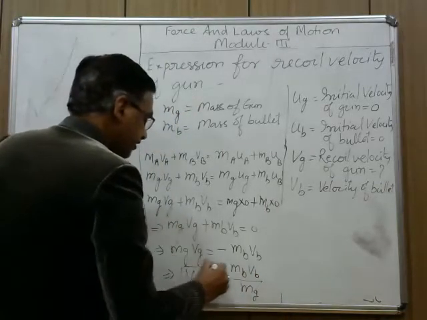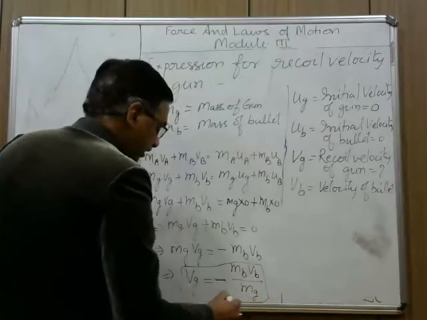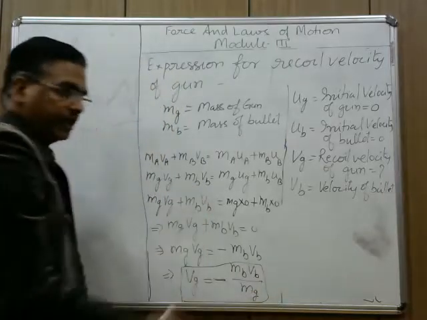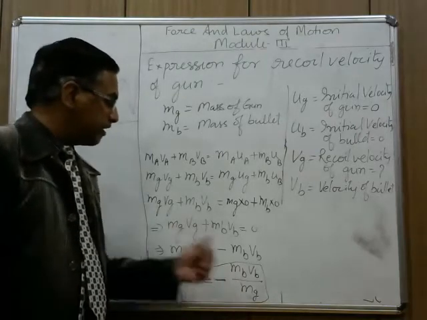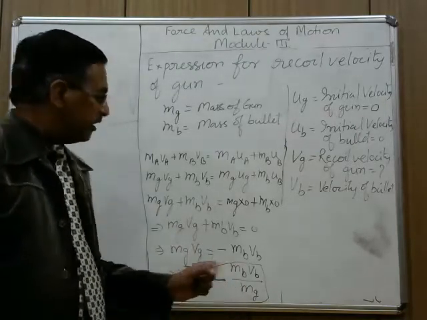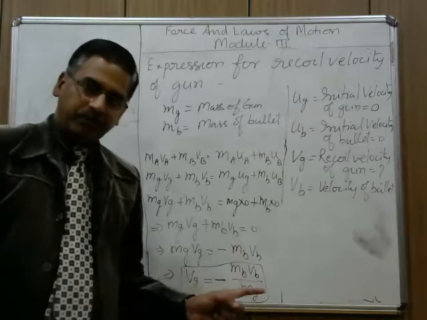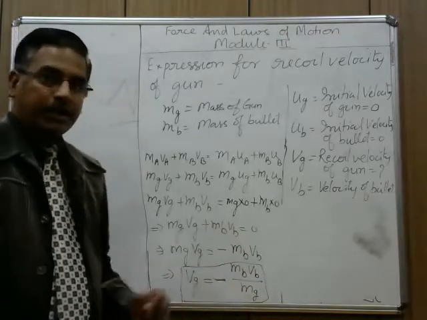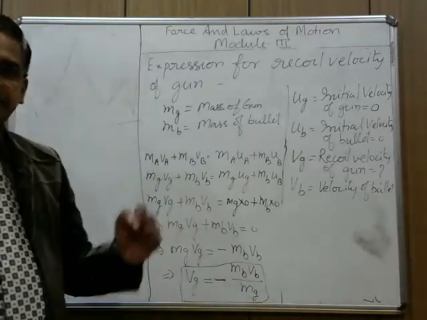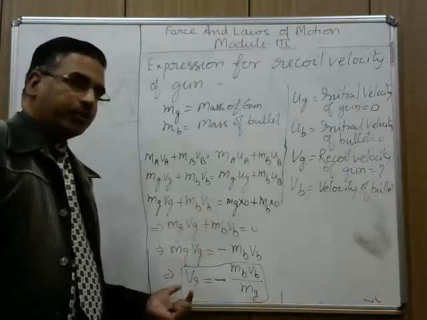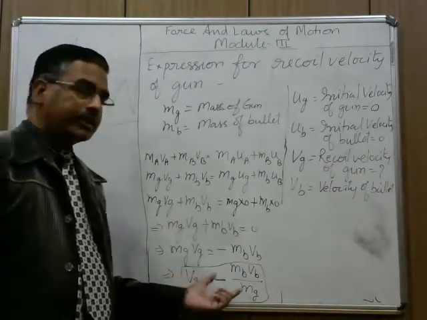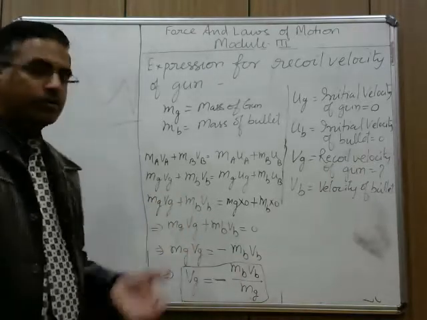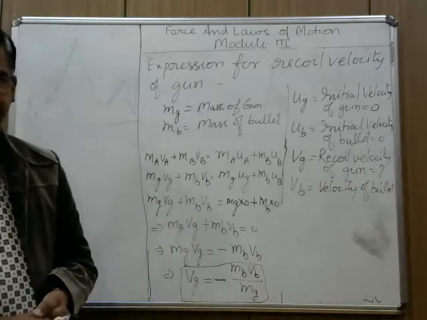This is the expression for the required velocity of the gun. We know the mass of the bullet and the mass of the gun, and if we know the velocity with which the bullet comes out of the gun, we can calculate with what velocity the gun will move in the backward direction. So this is the expression. By substituting the values, you can get the answer.